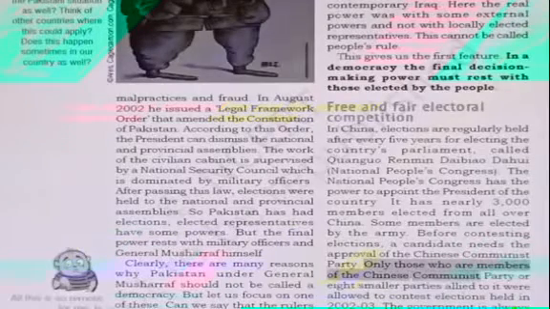Only those who are members of the Chinese Communist Party or 8 smaller parties allied to it were allowed to contest elections held in 2002-3. What was there in 2002-3? Which was the main party? The Chinese Communist Party. Other 8 smaller parties were allied with it, but they also had to work under the control of the Chinese Communist Party.